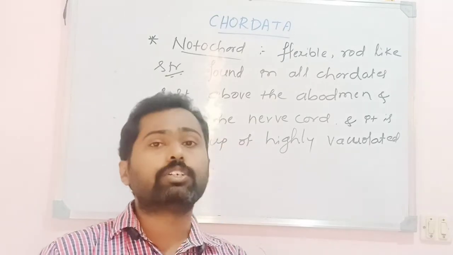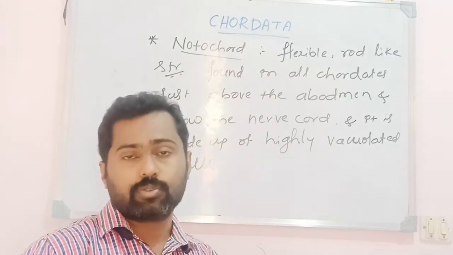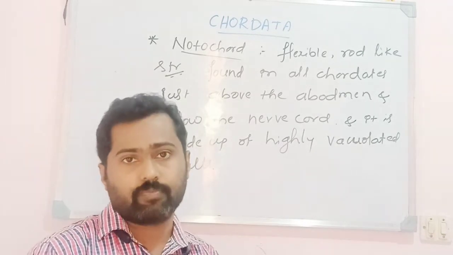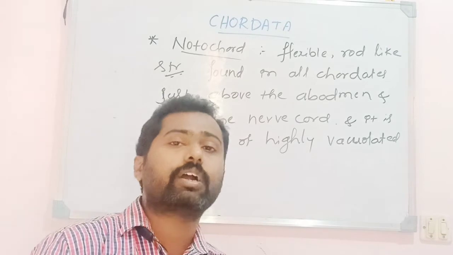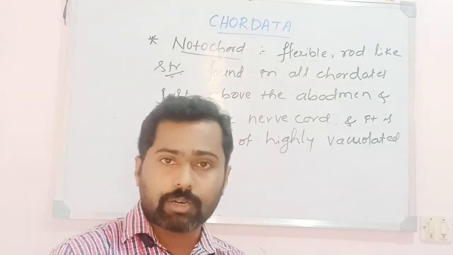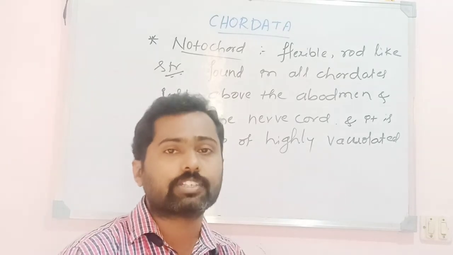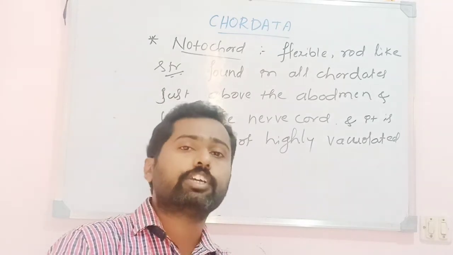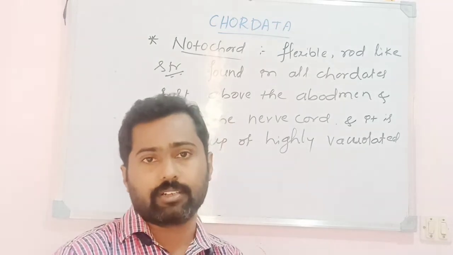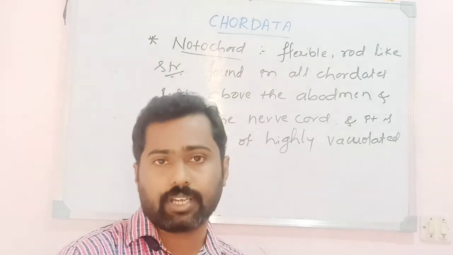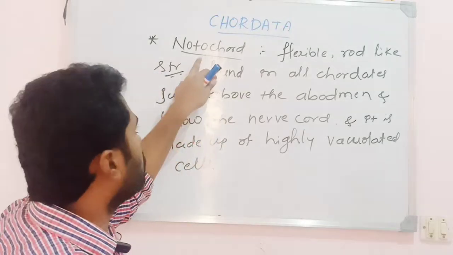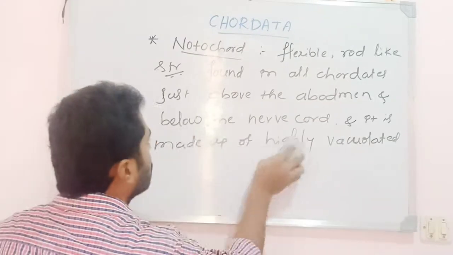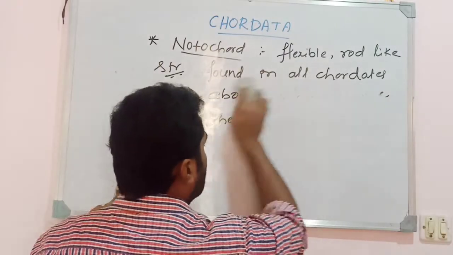But in the other two subphylums, Urochordata and Cephalochordata, the notochord is present. But in subphylum Vertebrata, the notochord is gradually replaced by the vertebral column, either made up of cartilage or bone. However, even vertebrates show a notochord in some stages of their life cycle. So the presence of notochord is a characteristic feature of all chordates. This is one of the fundamental and unique properties of chordates.